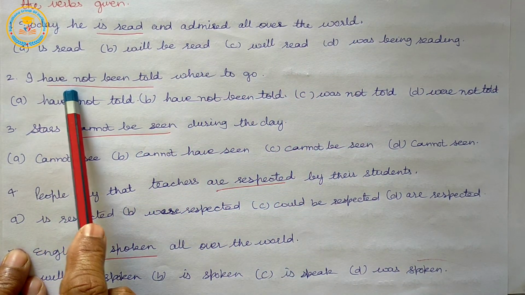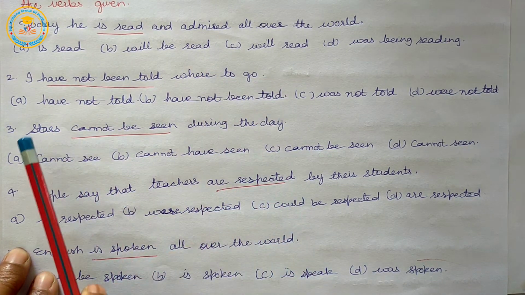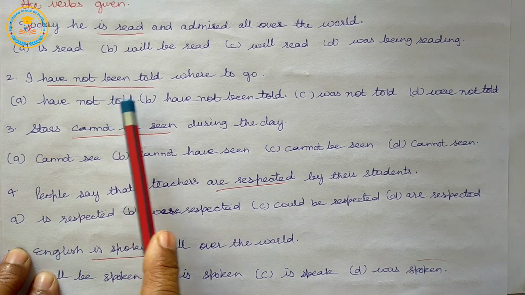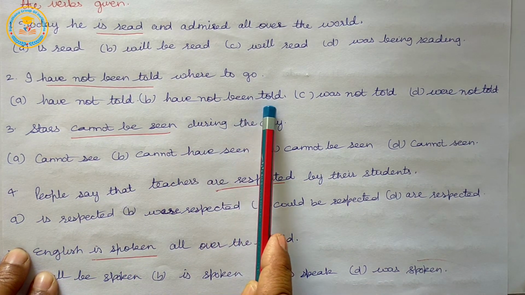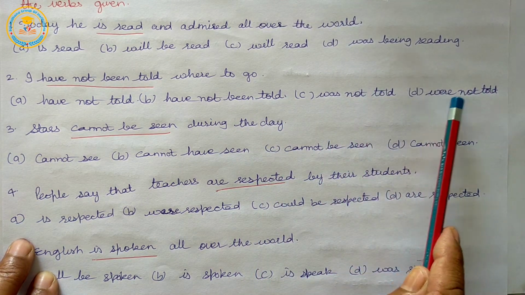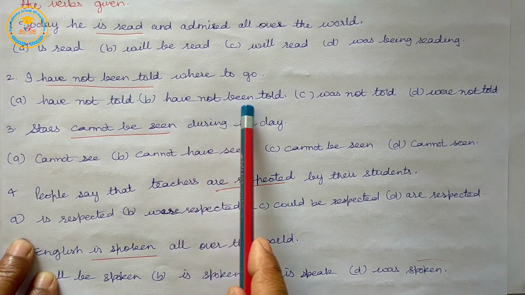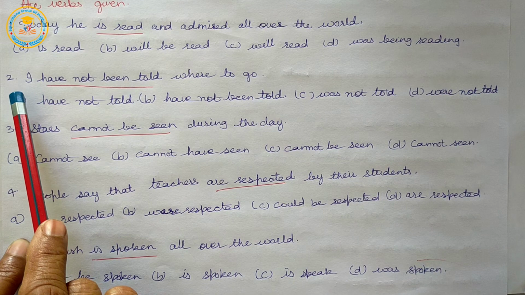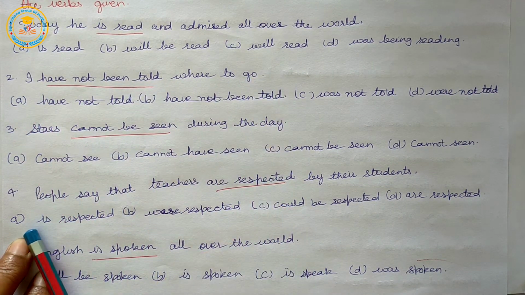Second, I dash where to go, and the verbs: have not told, have not been told, was not told, were not told. And the correct is have not been told. So the sentence, I have not been told where to go.